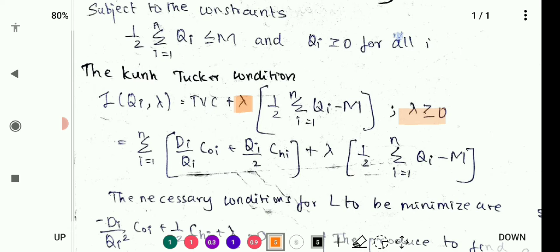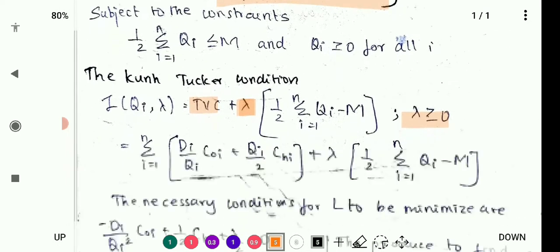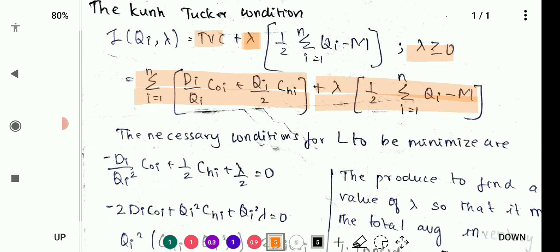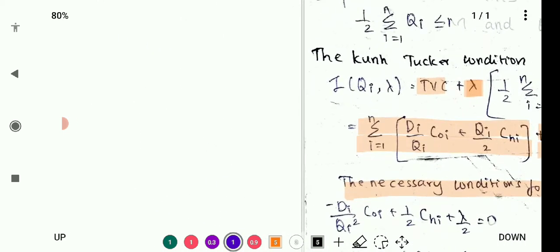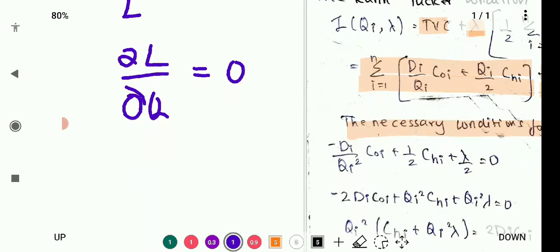After that, instead of total variable cost we have the formula, right? So we are going to substitute it in the place of total variable cost plus lambda times of this formula. Okay, so the necessary condition for L to be minimized, we need to find the minimum value, right? So we have already considered L, and now what I'm going to do is take dou L by dou Q, and after that I'm going to equate it to 0, and then find those critical points and all.